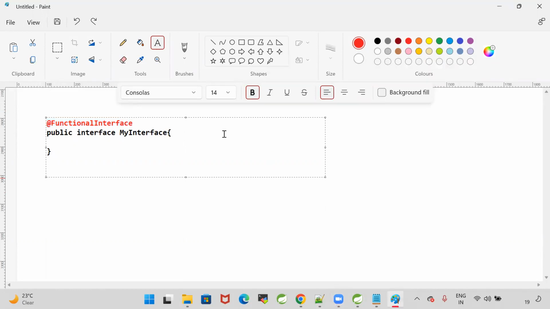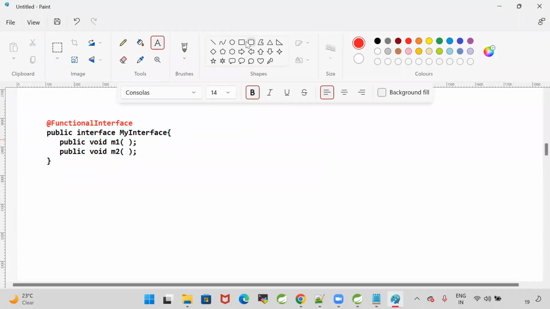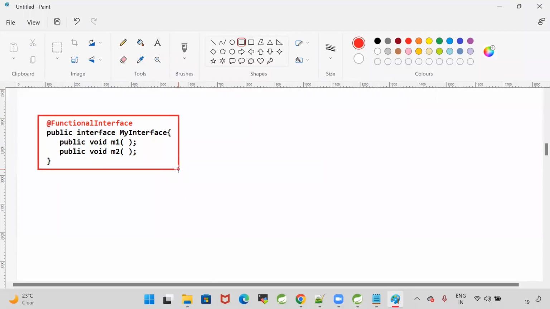Okay, here I'm going to write one method, public void m1, and another method, public void m2. Now guys, tell me, can this interface be compiled or not? I'm writing the @FunctionalInterface annotation, and here I'm writing methods in my interface. Why can this interface not be compiled? What is the reason? How many abstract methods are available?